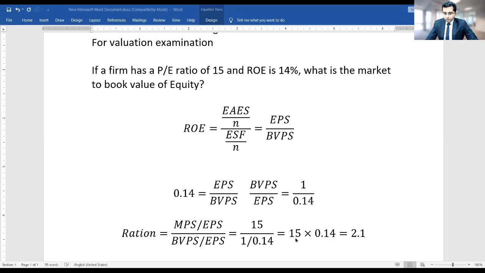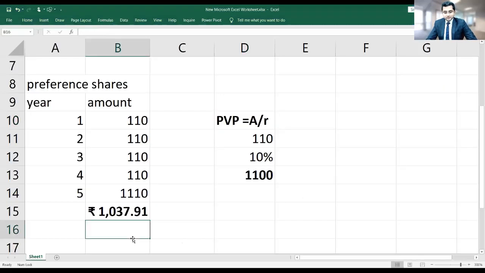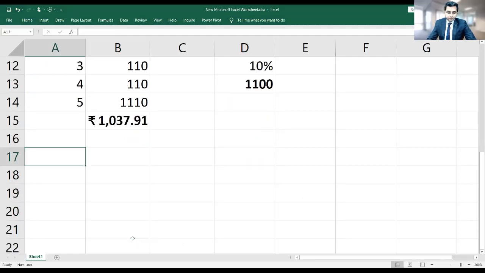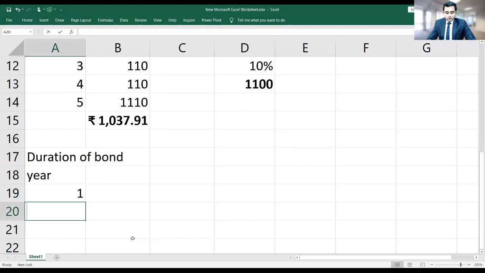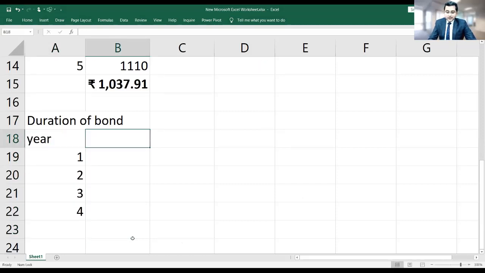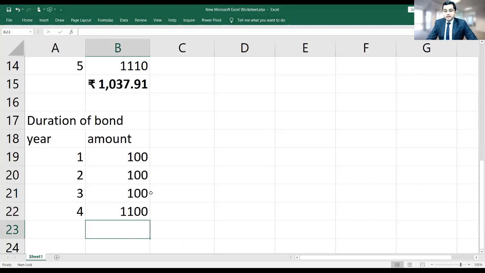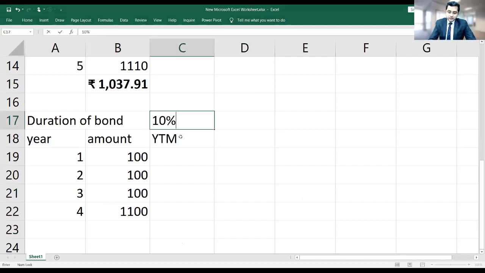So here we go. Suppose a company has issued a 4 year bond, which pays 100 rupees of coupon every year, and then 1000 rupees as the redemption price. Suppose YTM is also 10%, and I want to calculate the fair value of the bond.